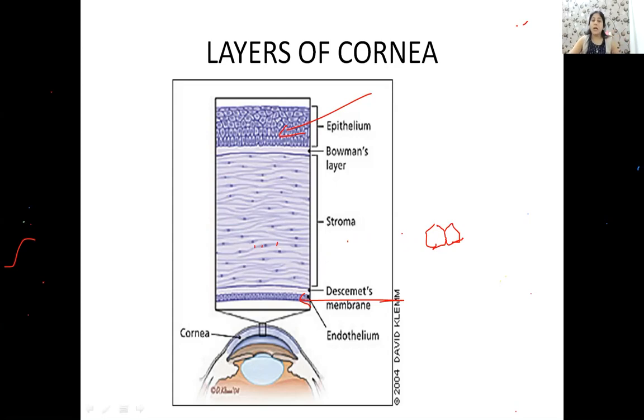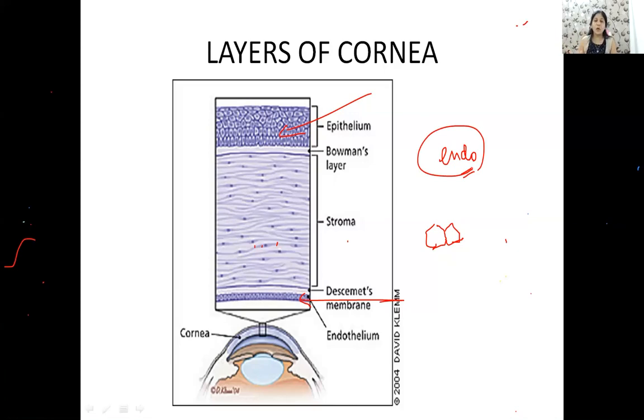Okay. Now, which layer is the most vital layer metabolically? Tell me, which layer is metabolically the most vital layer? No, Dr. Galaxy, no, that's wrong. Endothelium. No, Dr. Rajat, it is endothelium. So yes, endothelium is metabolically the most active layer because of the sodium potassium ATPase pump.